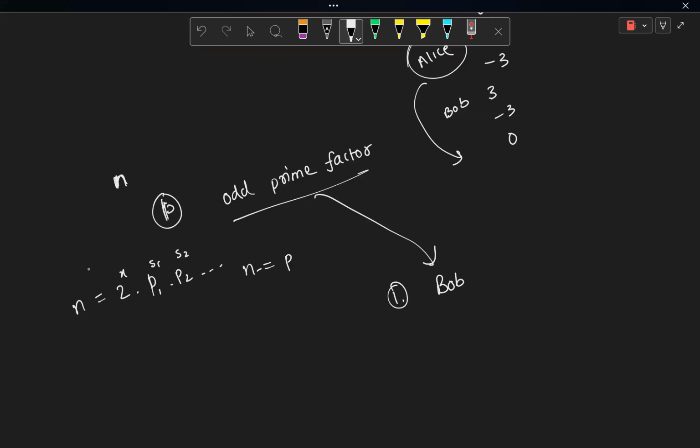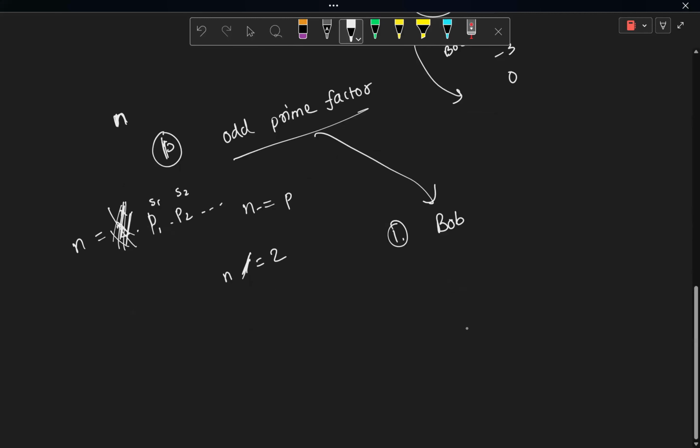We can say that every number is like this. I would just cut off this part. I would divide n by 2 as long as n is divisible by 2. After that, I would be left with n being a product of some odd prime factors, if there are any.